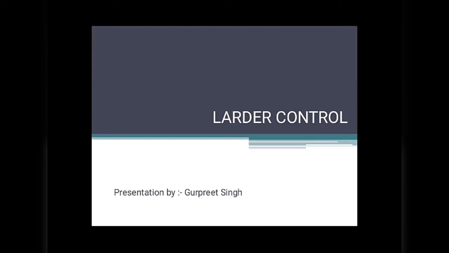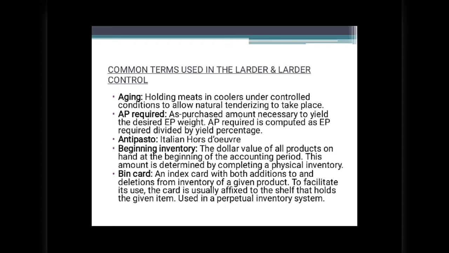Good morning, students. Today we are going to learn larder control, which is the topic from the Unit 1 Larder and Kitchen Practices. Here we are going to learn common terms used in the larder and the larder control. The first one is aging, holding meats in coolers under controlled conditions to allow natural tenderizing to take place.